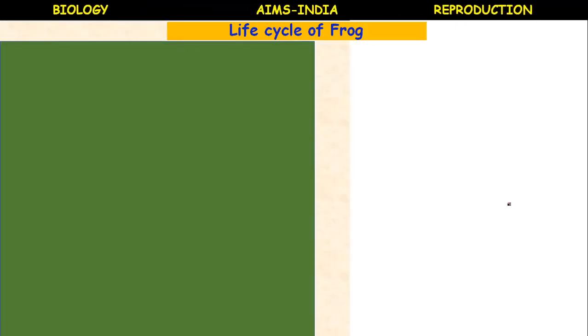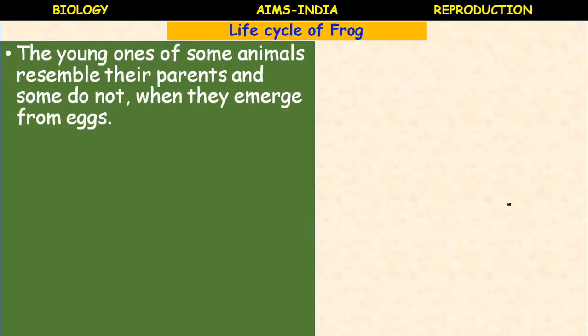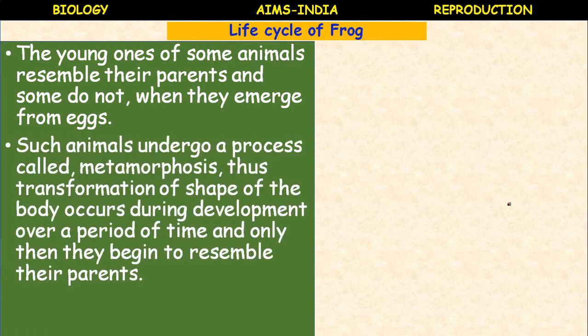So let us see the life cycle of the frog. The young ones of some animals resemble their parents and some do not when they emerge from eggs. Such animals undergo a process called metamorphosis. Metamorphosis is a transformation of the shape of the body that occurs during development over a period of time, and only then they begin to resemble their parents.